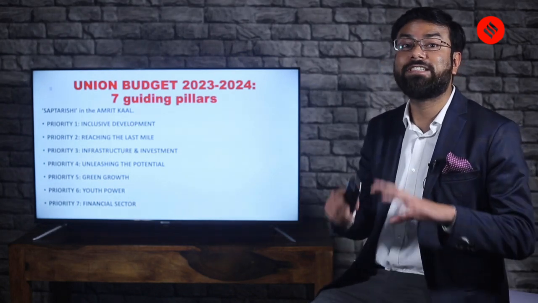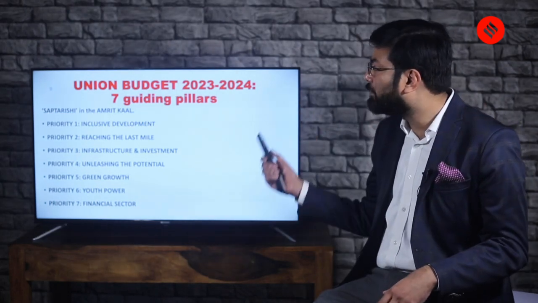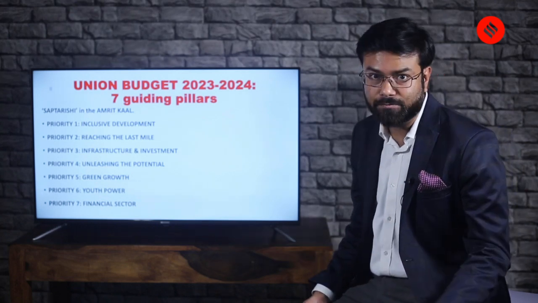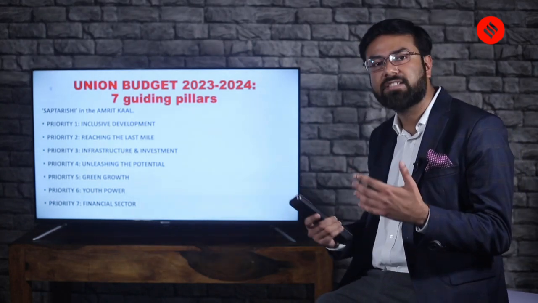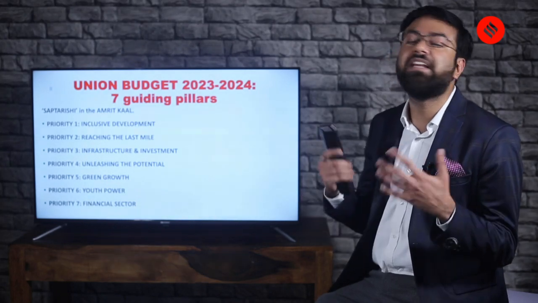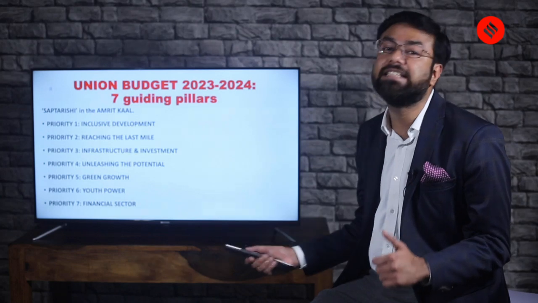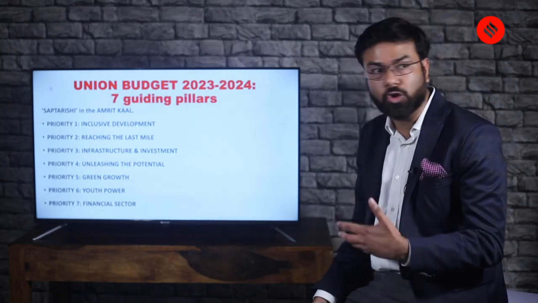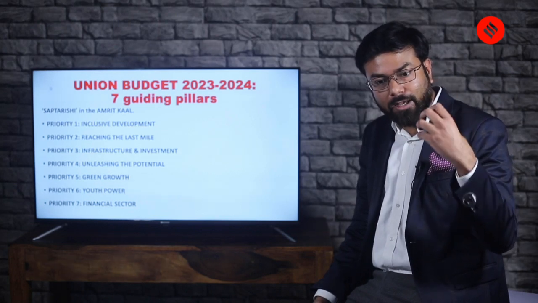What are those 7 pillars of the Amrit Kal which the government or the budget thinks are important? There will be various schemes, policies and initiatives of the government which will be mentioned under these categories.